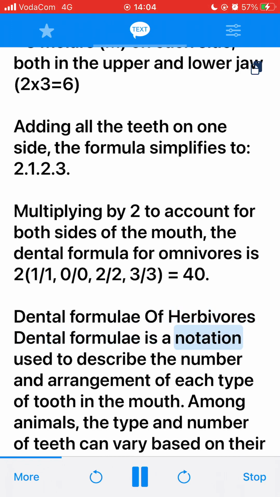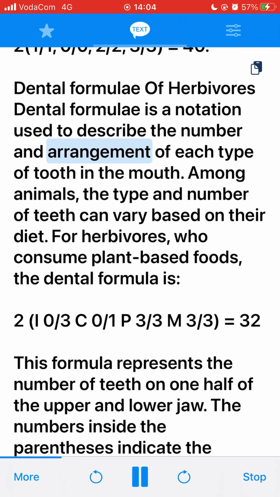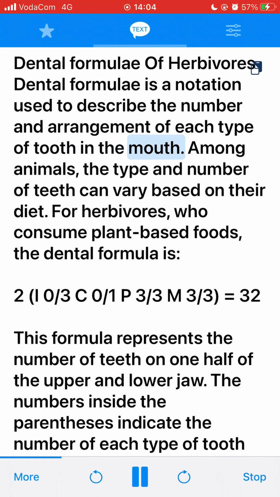Dental formulae of herbivores. Dental formulae is a notation used to describe the number and arrangement of each type of tooth in the mouth. Among animals, the type and number of teeth can vary based on their diet. For herbivores, who consume plant-based foods, the dental formula is 2 (I 0/3, C 0/1, P 3/3, M 3/3) equals 32.